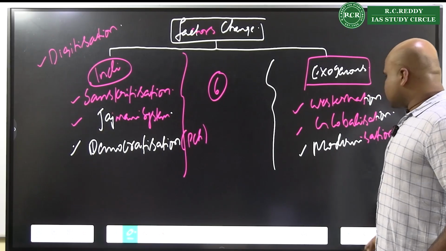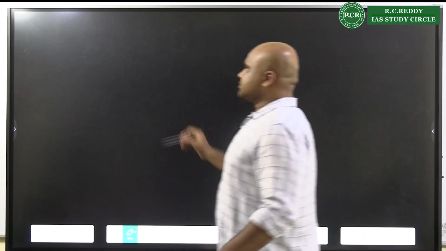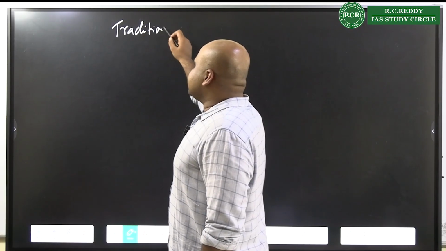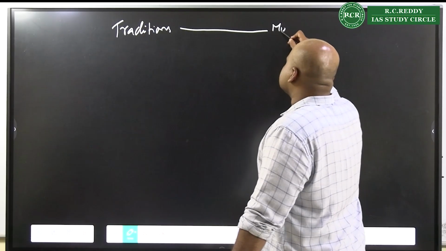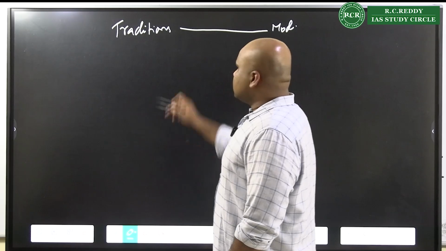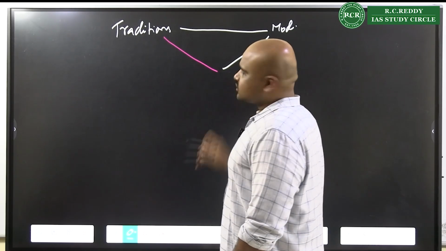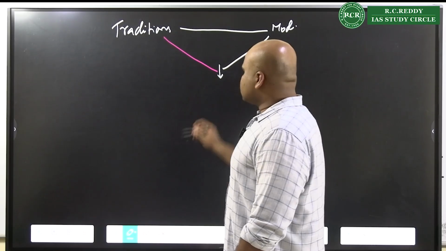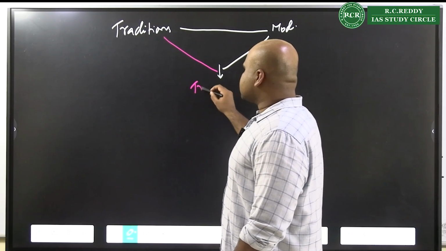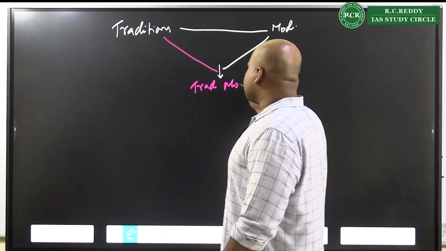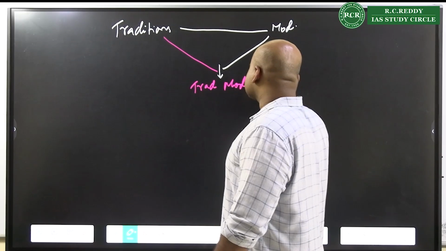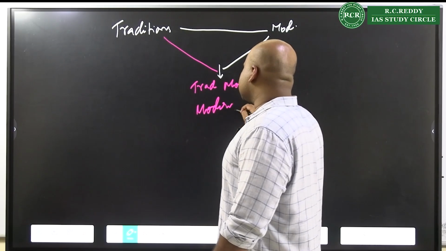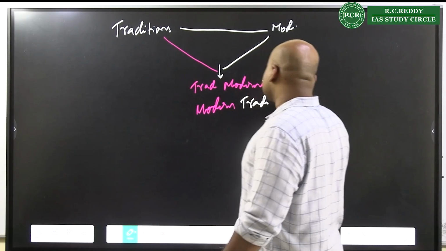One more small thing that you have to understand, which we were already discussing the other day, is that we always see that traditions and modernization are never absolute, but rather we have coexistence. Some aspects of traditions are modernized, and some aspects of modern elements have traditional influence.